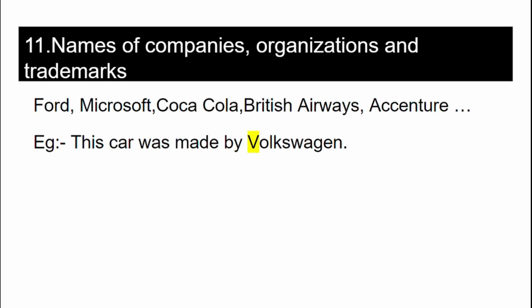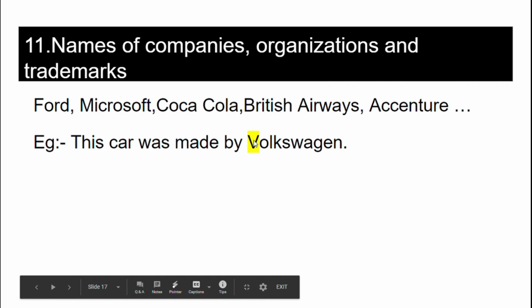Now comes the 11th rule, that is names of companies, organizations and trademarks should be capitalized. For example, this car was made by Volkswagen. Here, V is capitalized because it is the name of a company.